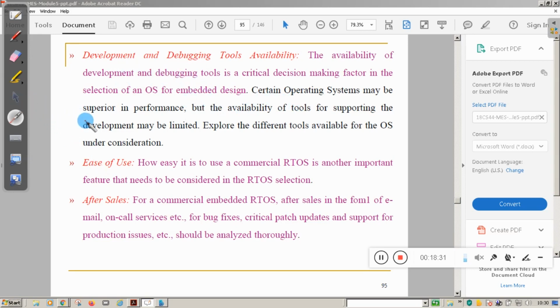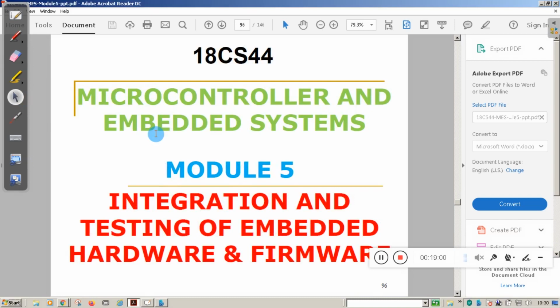Then next, whatever RTOS you select, it should be easy to use. Then after sales, you need to provide services to the customer, like on-call services for bug fixes, and critical patch updates. Like a particular Android operating system in your mobile, regularly you will get patches and all. Support for production issues. All these things should be properly analyzed when you select a particular real-time operating system.